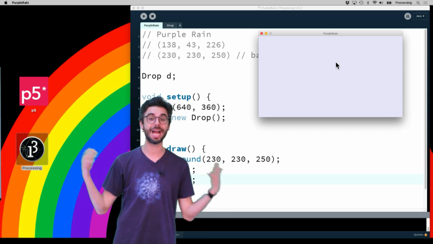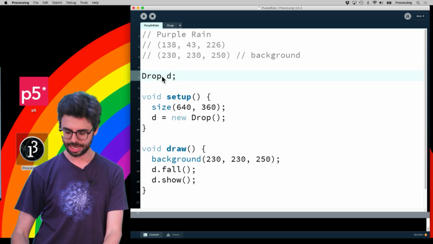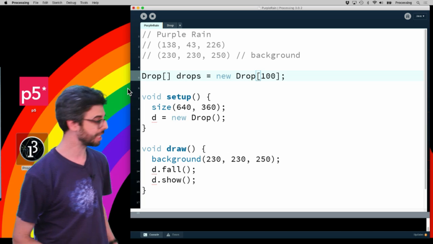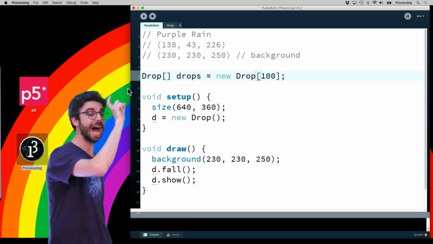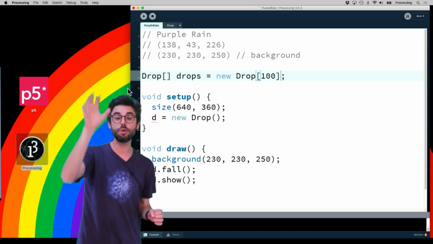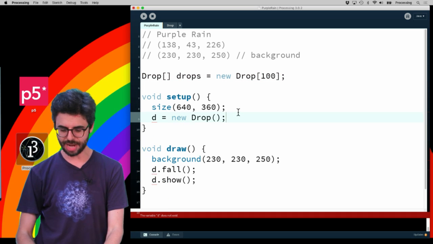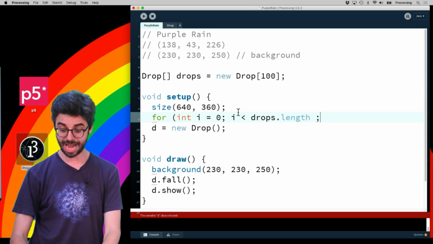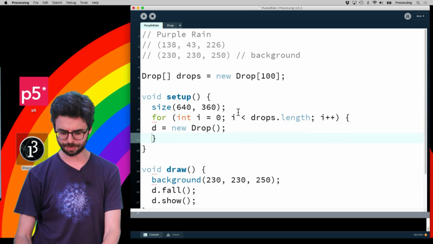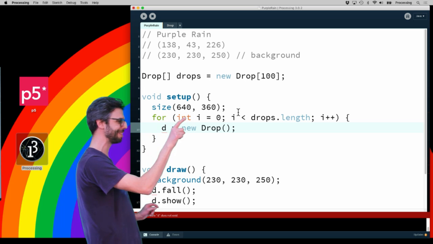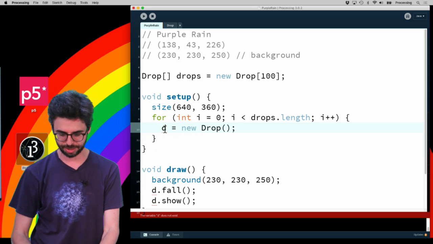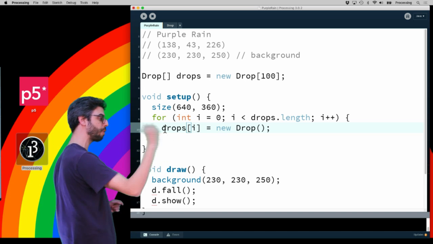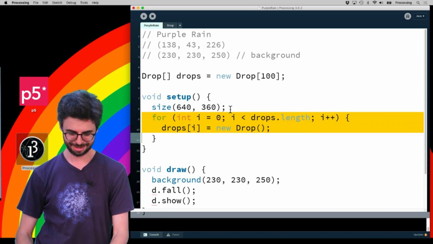In order to have many drops, I want to have an array. And the way that I'm going to do that is by changing this to be an array. The array syntax is a Drop with the brackets, equals a new Drop, and I'm going to have an array with 100 elements. So now, instead of making one single drop, I loop. I think this is maybe the 1,000,000th time I've typed that loop in my life. I'm going to loop through the entire length of the array. And I'm going to say drops index i is a new Drop. So I'm going to make 100 new drops in that array.